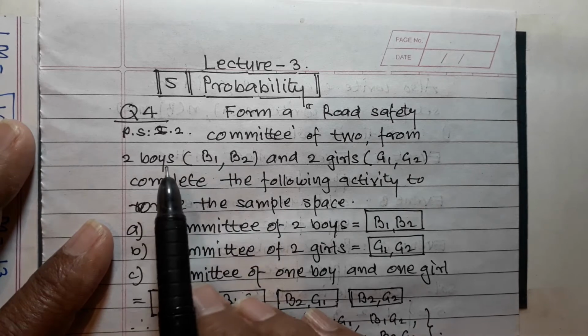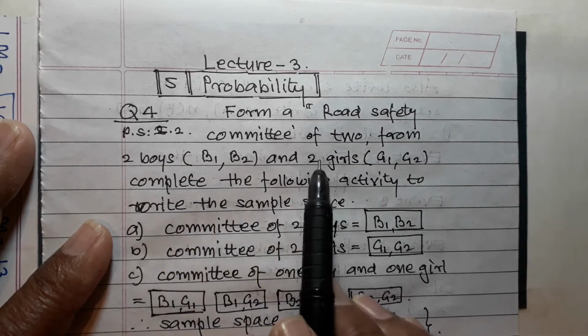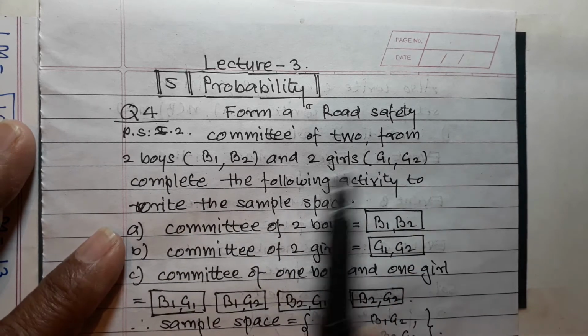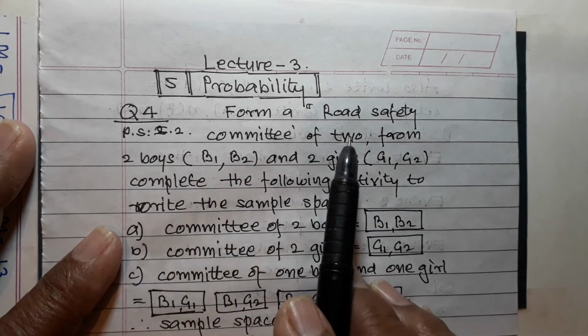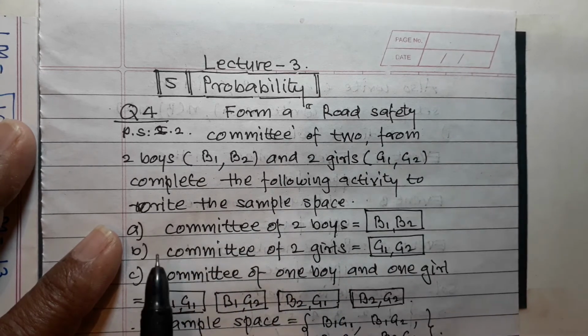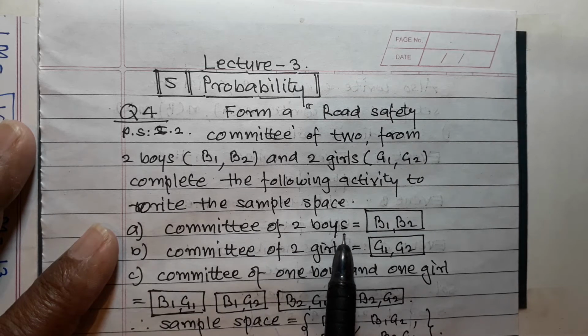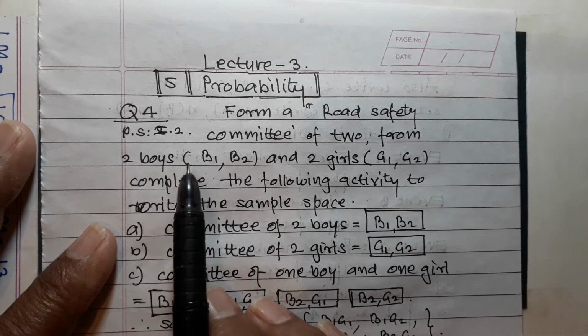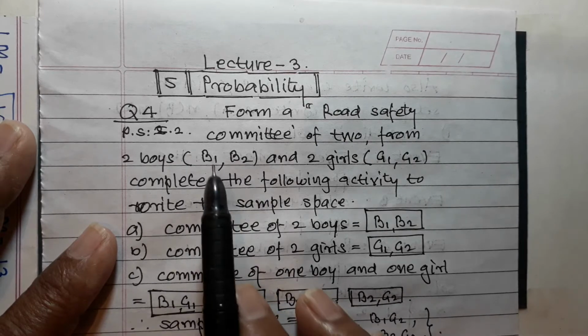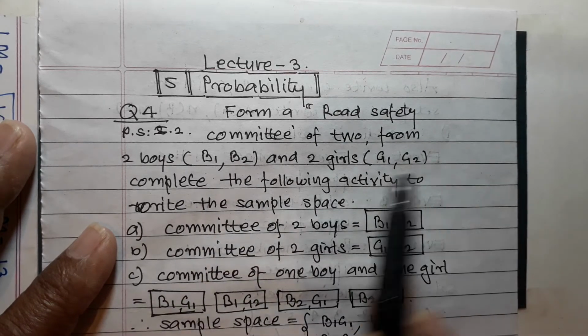Now, how many boys are there? 2 boys and 2 girls. The committee is of 2. So suppose the 2 boys are B1, B2 and the 2 girls are G1, G2.